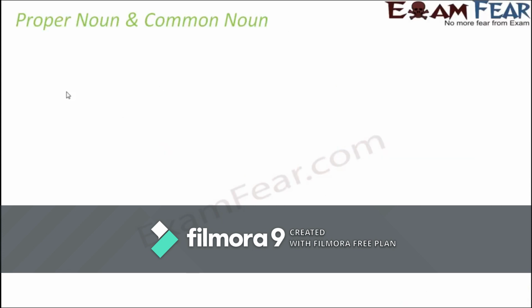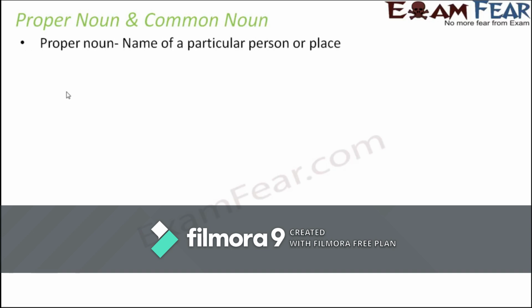The first thing that we are going to discuss is proper noun and common noun, because these are the two major categories of nouns, and most of the time a lot of children are confused between these two. So what is a proper noun? What does the word proper mean? The word proper means something which is very specific, that's how we use the word proper, right?